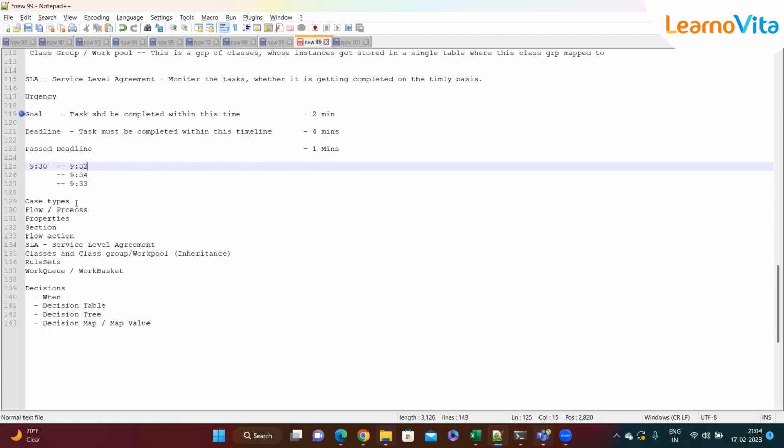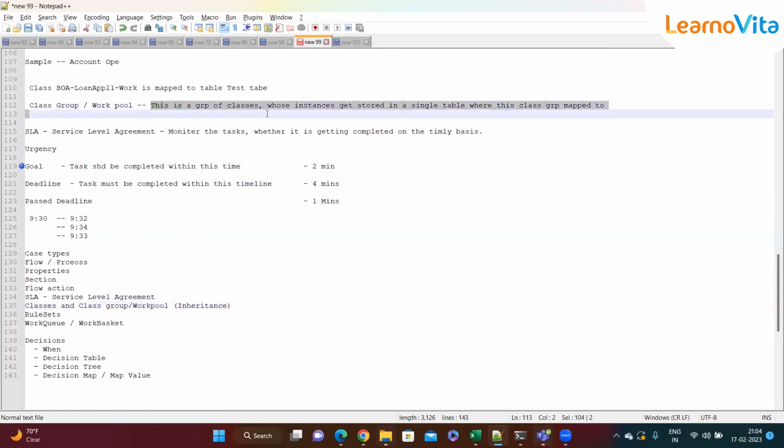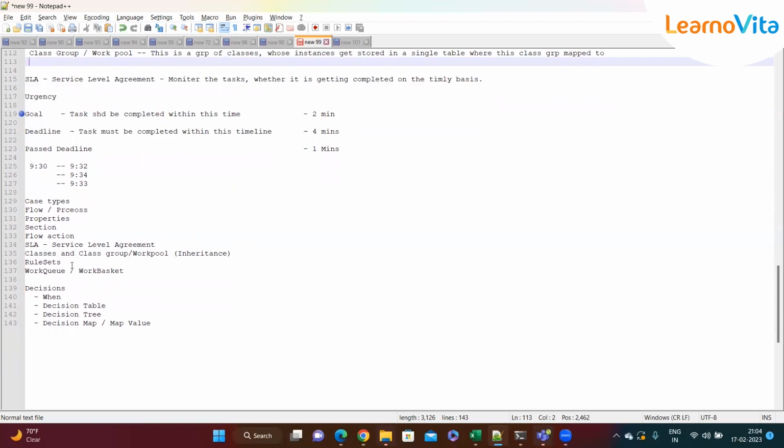So till now, we have seen case types, process or flow, properties, actions, flow actions, SLA, classes, and then yesterday we also saw the significance of class group. I've just written a definition over here: it is a group of classes whose instances get stored in a single table, where this class is mapped to. And then we saw rule sets. We divide all the rule sets into versions: major, minor, and patch, and with every release we increment the patch version.